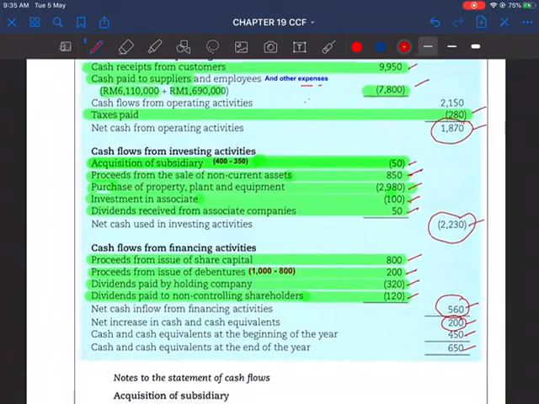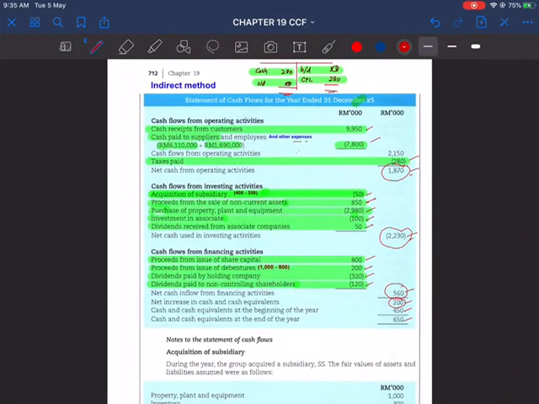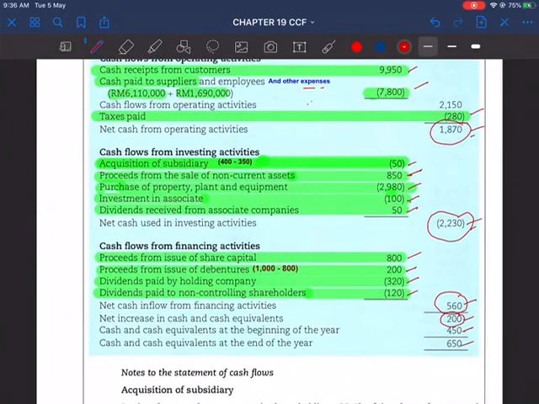Okay, by looking at this, a lot of this amount of cash inflow comes from operating activities, and a lot of outflows come from investing activities. So that's all for indirect method for acquisition of subsidiary during the year. So the next session we're going to discuss disposal of subsidiary during the year using indirect method.